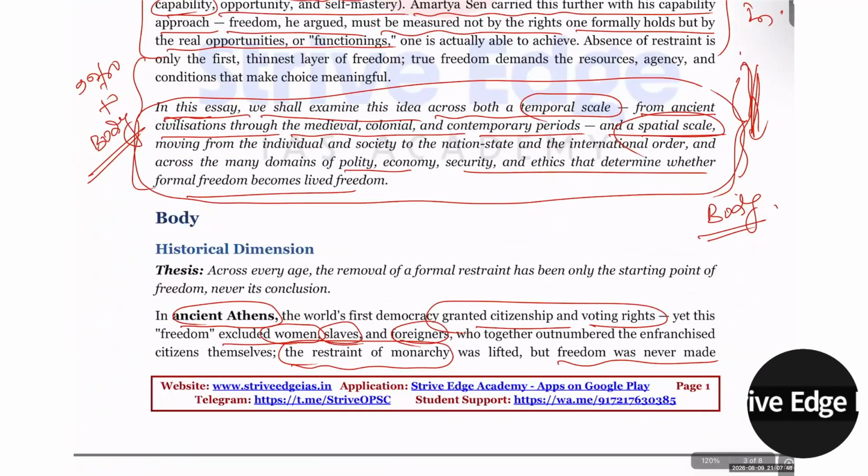Then you have to move like the UPSC and OPSC GS papers, starting from history, then society, then environment or geography, then polity. In polity, there are 4 parts. First is constitution and polity, then governance, international relations, and social justice and society. Then you have to talk about that. Then you have to move to GS paper 3: economy, science and technology, security and environment. You have to discuss there.